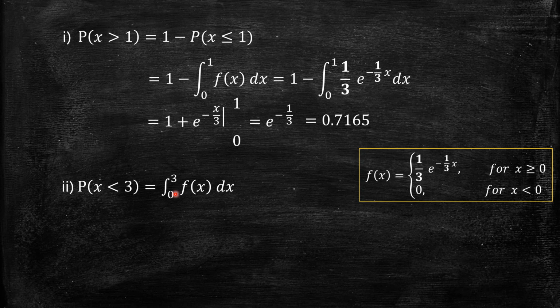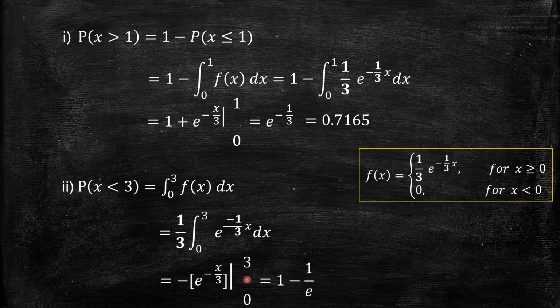The explanation is already given. So now substitute f of x. The function is defined in the interval 0 to infinity as 1 by 3 e power minus 1 by 3x, and 0 to 3 of course is a subinterval of this interval. So obviously I have to take 1 by 3 e power minus 1 by 3x, and 1 by 3 you can take out, it is a constant. The integral of e power minus 1 by 3x is e power minus x by 3 divided by minus 1 by 3, and 1 by 3 and 1 by 3 get cancelled, which gives minus of e power minus x by 3.